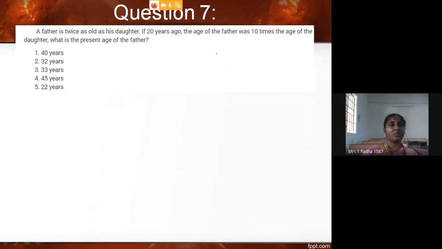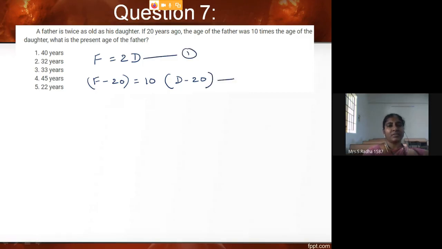I am going to the next problem. A father is twice as old as his daughter. Father's age is twice the daughter's age. If 20 years ago, that means father minus 20 and daughter minus 20, the age of the father was 10 times the age of the daughter. This is equation 1 from the first sentence, equation 2 from the second sentence. What is the present age of the father?